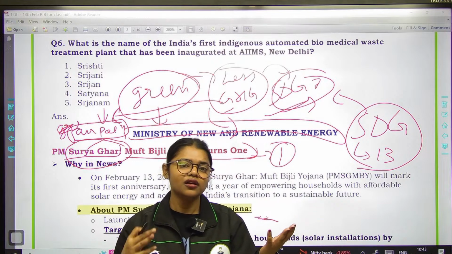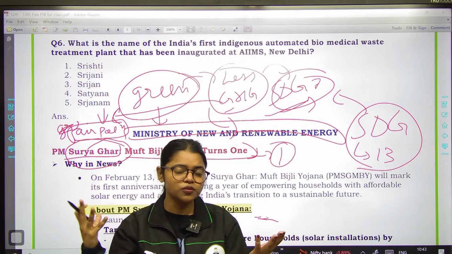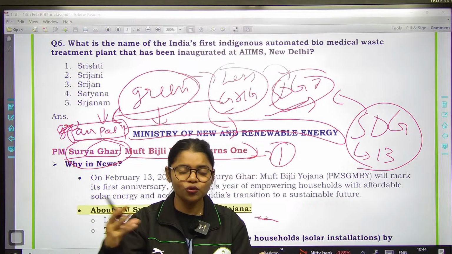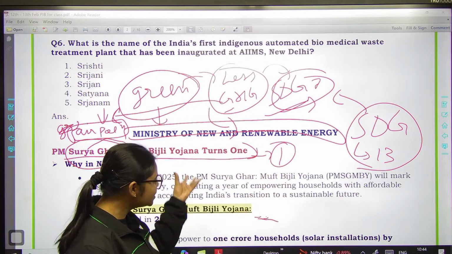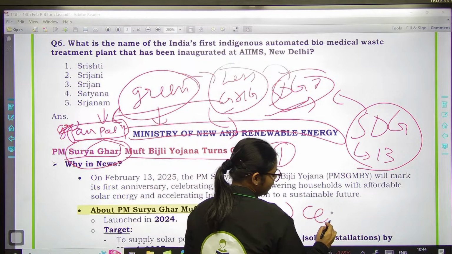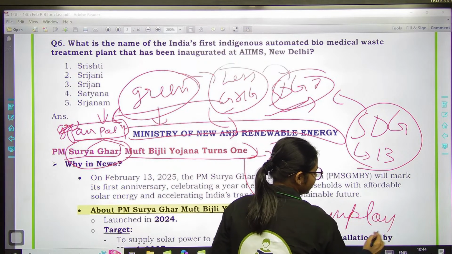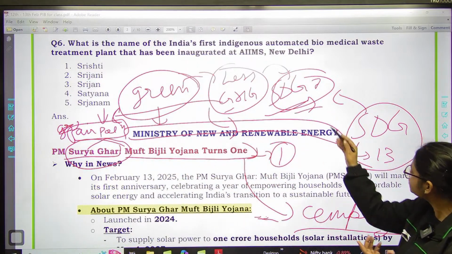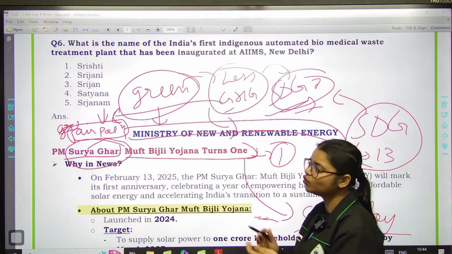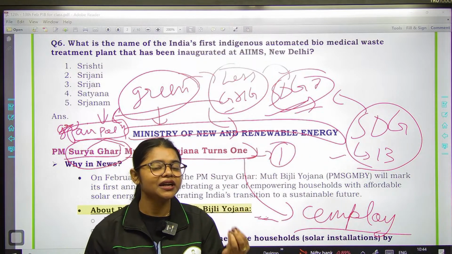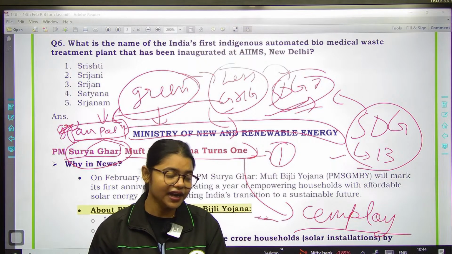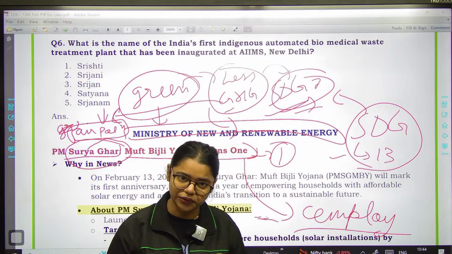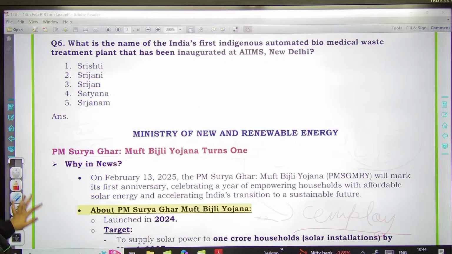Now, if we are promoting the adoption of solar energy, then every household will try to install solar rooftops over their roofs, right? Now they will install it on the roof, so obviously we need people to do all this installation, right? So at the end, this initiative will also generate employment, right? So CO2 emissions will reduce, employment generation will happen, and we will achieve these two targets as well. Then at the end, obviously, it will give a boost to the sustainable development initiatives of the government of India, right? And when employment is generated, obviously economic growth will also get a boost with the help of this initiative. So these are the multiple advantages of this particular initiative.